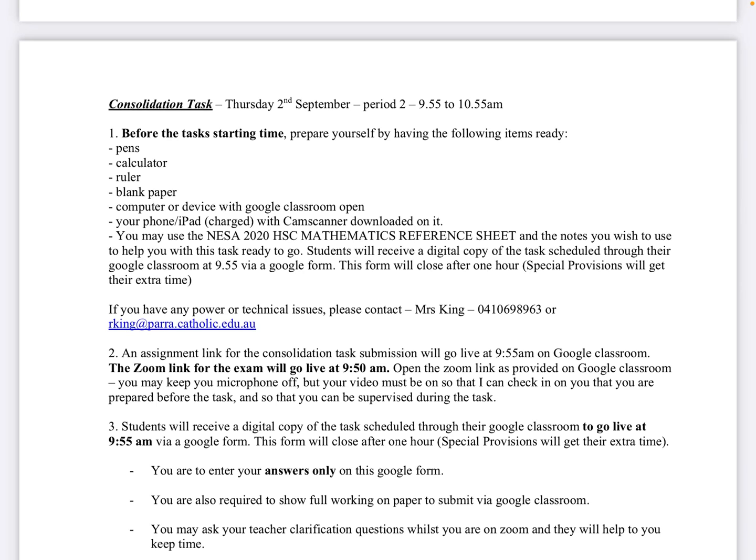Right, you may use the NESA 2020 HSC mathematics reference sheet. I've also included that in today's box. Okay, so you can use that throughout the whole time. Now remember, you're allowed to use whatever notes you need. Okay, you're allowed to use your textbook. You're allowed to use notes to try and work out these answers. That is allowed. Okay, you can use whatever you like. All right, but I really want it to be your own work, please.